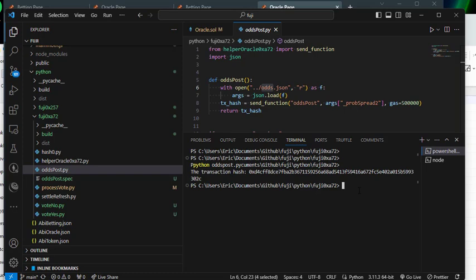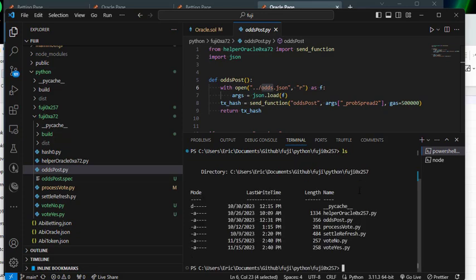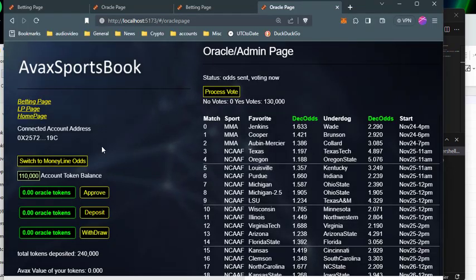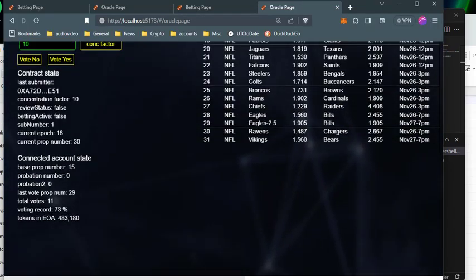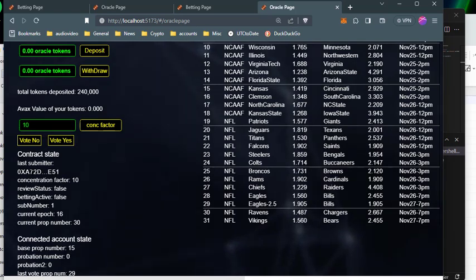So I want to switch over to the other guy. This is the other guy, and he's going to vote, and let's just say he's going to vote no. Python vote no. Make sure it's Python. Yeah, it says here the last guy who sent was this A72 guy, so I know this is going to go through. So go back.